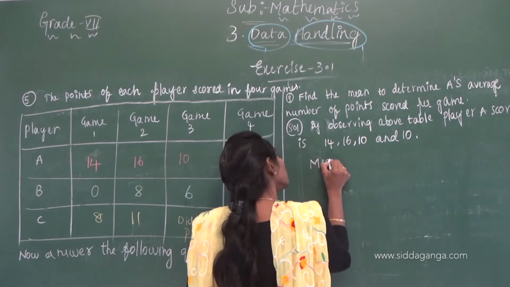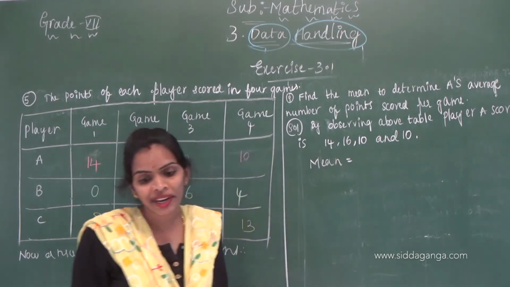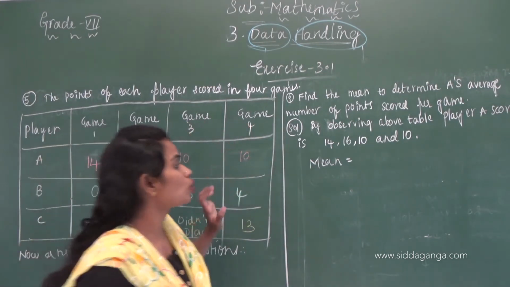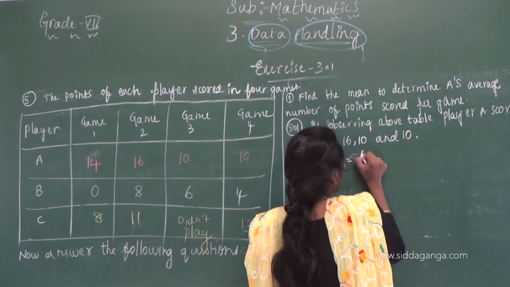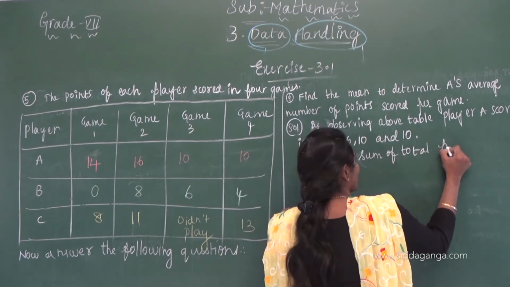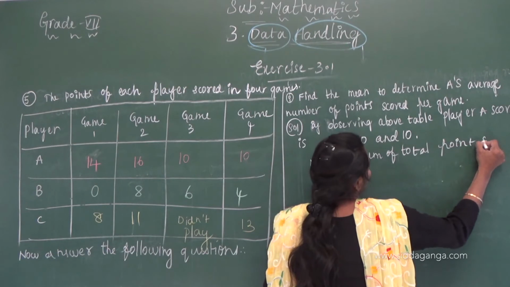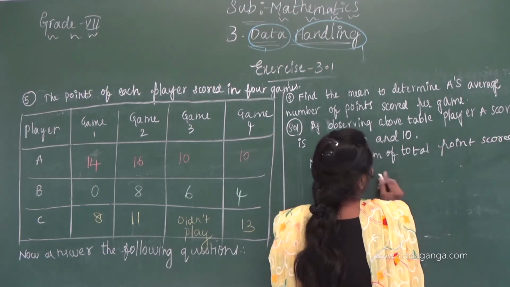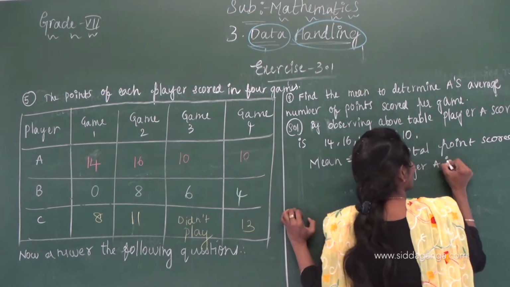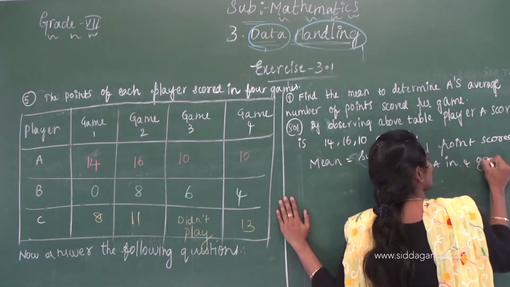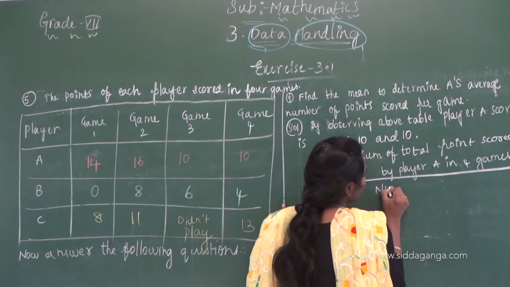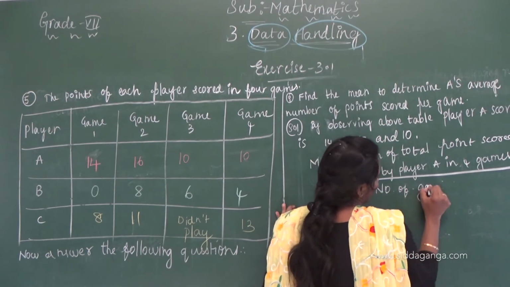Mean is equal to the total sum of points scored by player A in 4 games, divided by the number of games.